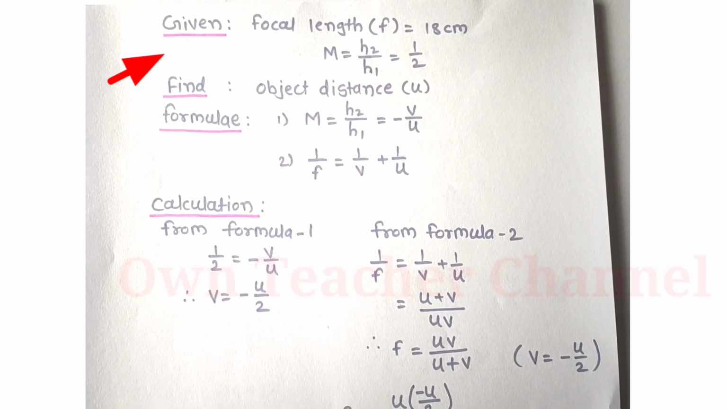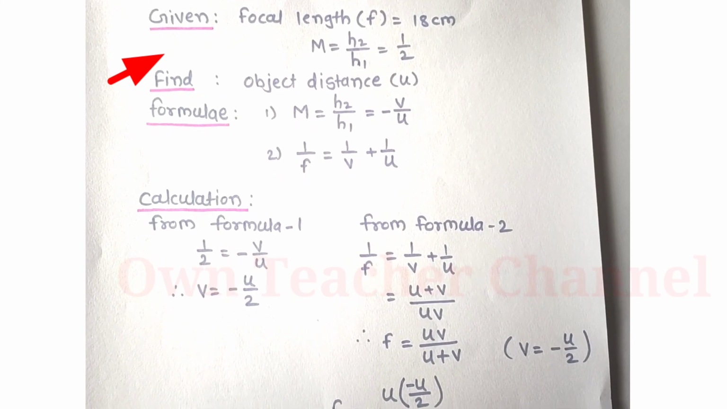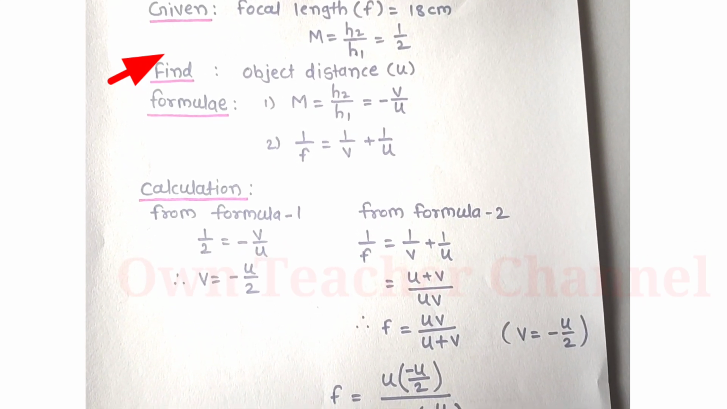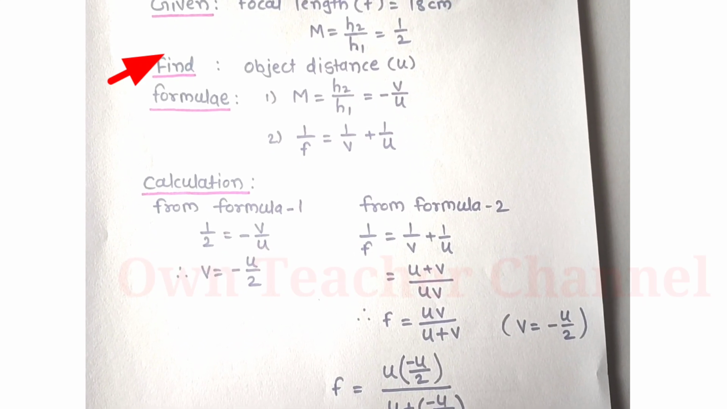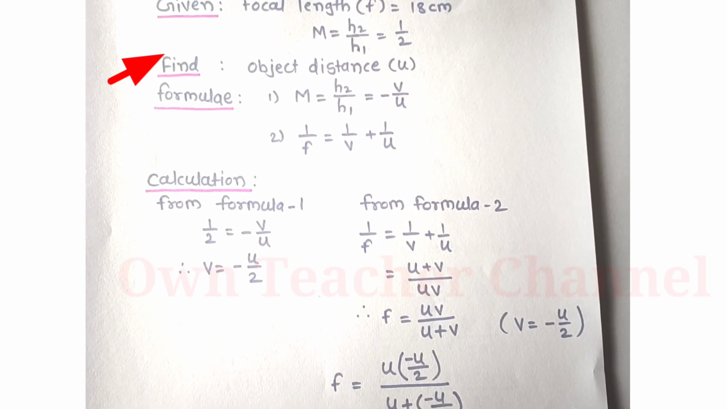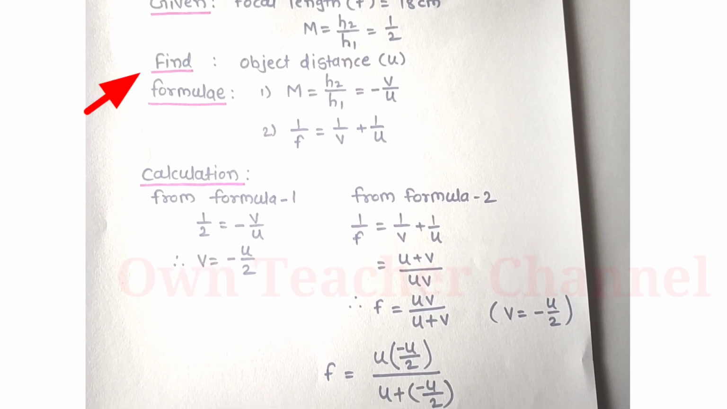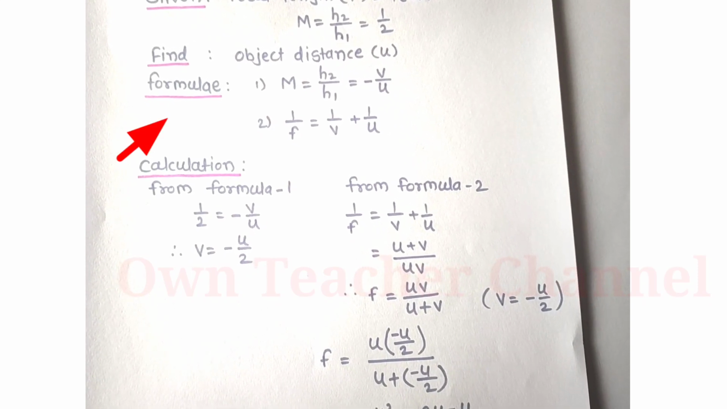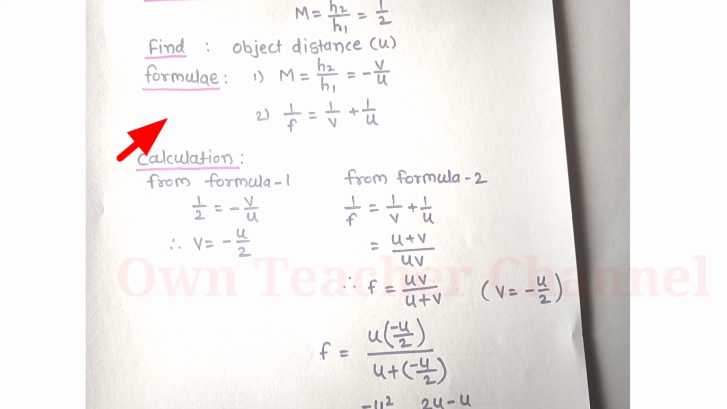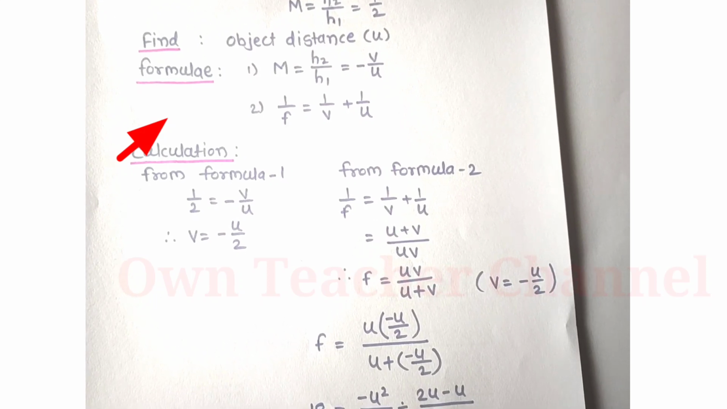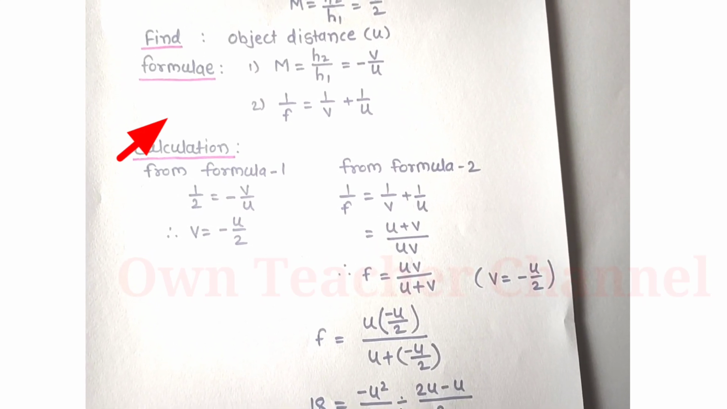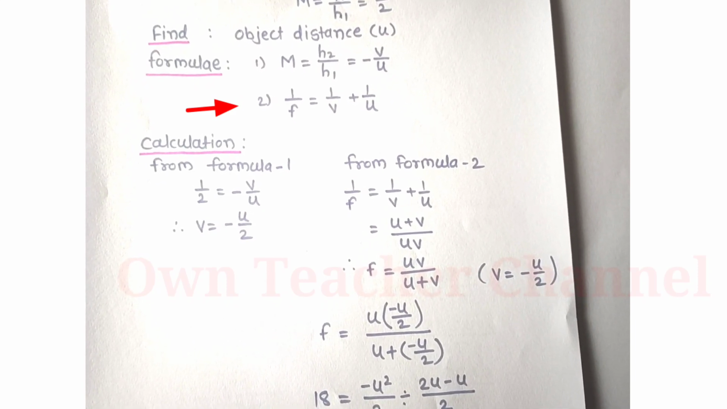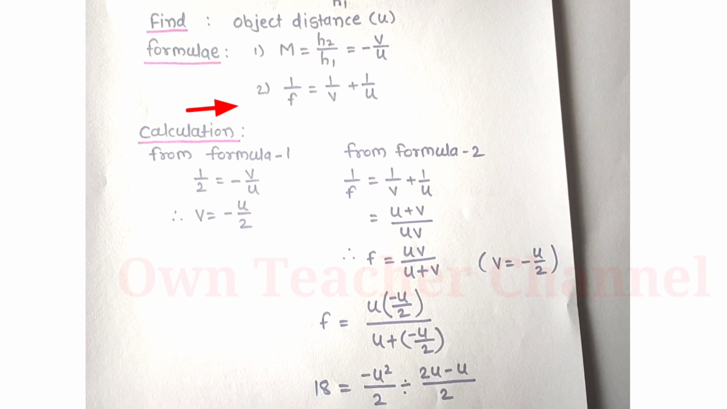In this problem, given focal length f is equal to 18 cm and magnification h2 upon h1 is 1 upon 2. We have to find out the object distance, that means u. Our first formula is magnification, h2 upon h1 is equal to minus v upon u. And our second mirror formula is 1 upon f is equal to 1 upon v plus 1 upon u.